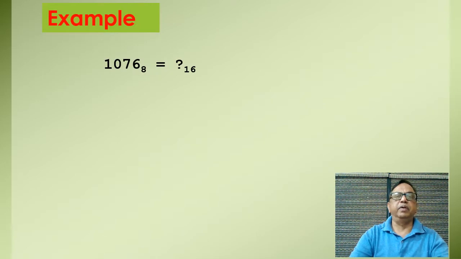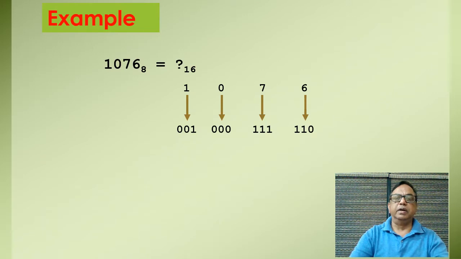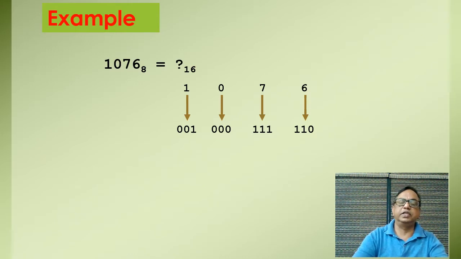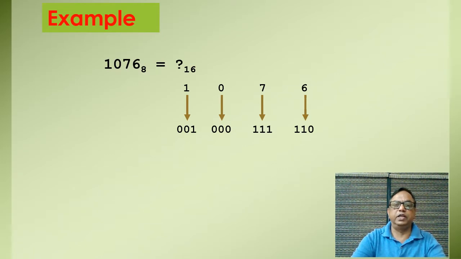Suppose we have the octal number 1076. So what we have to do? Simply we have to convert this number into binary. So 6 is replaced by 110, 7 is replaced by 111, 0 is replaced by 3 bits of binary, 000, and 1 is replaced by 3 bits of binary, that is 001. Now we want to convert this number into hexadecimal, so we will pair in fours right from LSB to MSB.